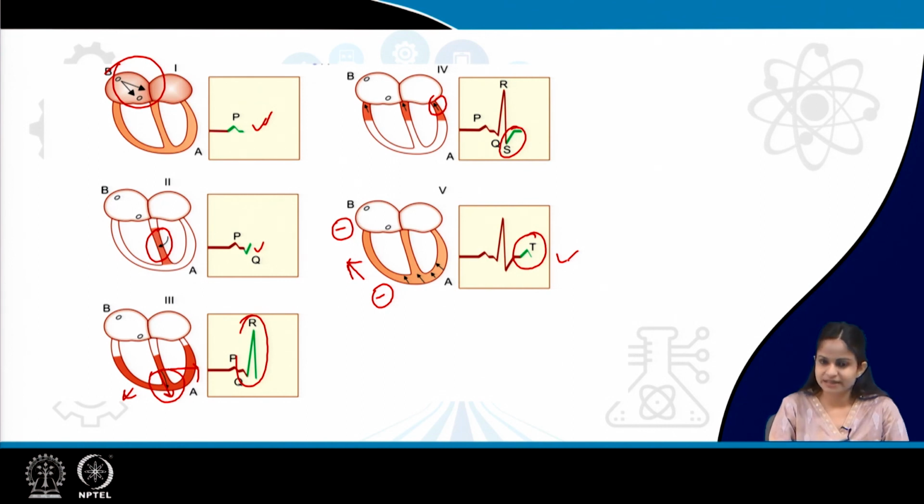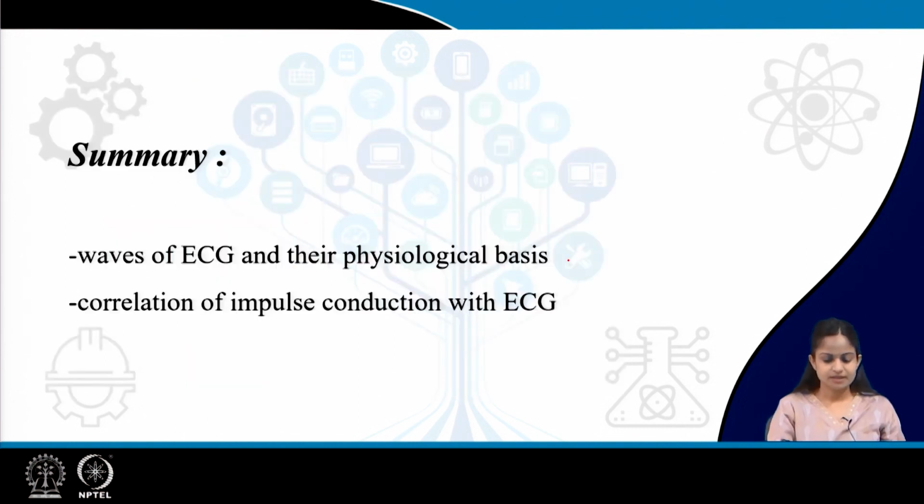So, these are the physiological basis of the waves, which is very important. Until you understand this, you won't understand what abnormalities occur in the ECG. So, these 5 waves are very important, and we have seen how these are correlated with the ECG in terms of conduction. So, in this way I would like to conclude today's topic of the physiological basis of ECG. Thank you.